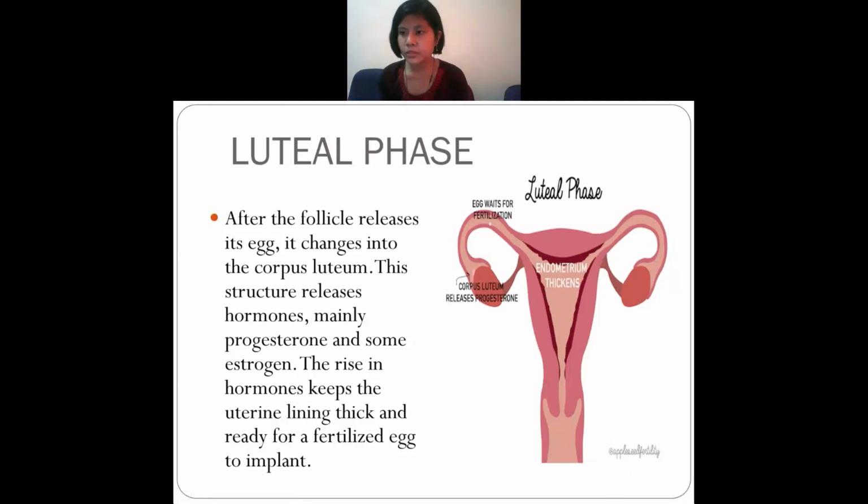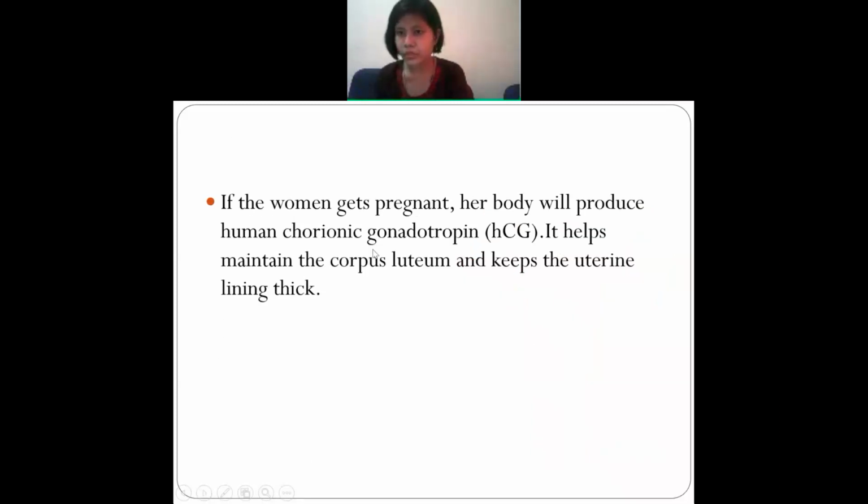Okay, and what happens? They will make the uterus in such a way that the embryo, means the baby, will be able to grow. They will be ready for the fertilized egg to implant. Implant means to grow. So what happens if a woman gets pregnant? If a woman gets pregnant, they will produce human.